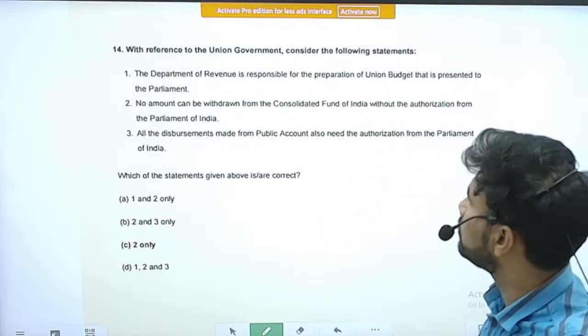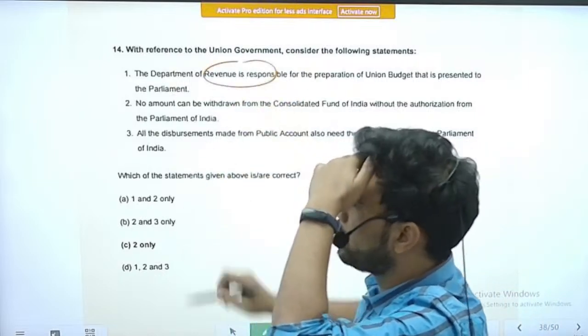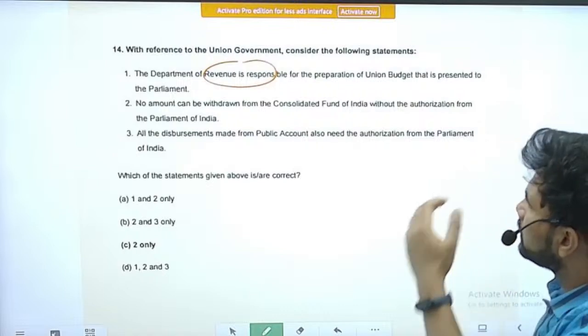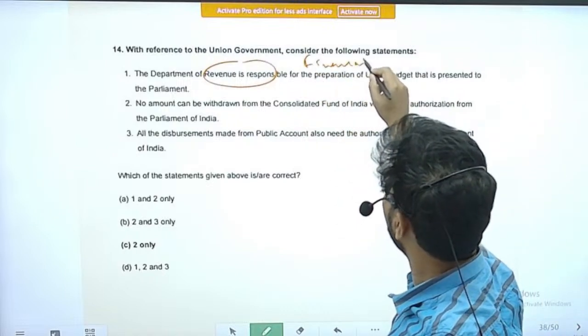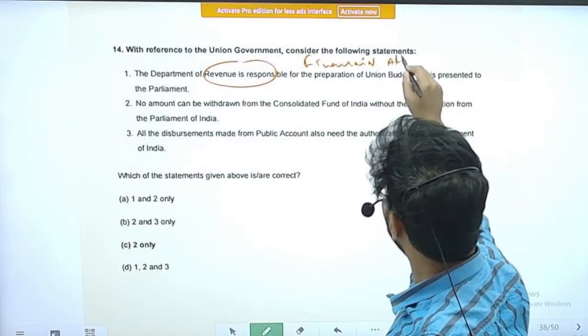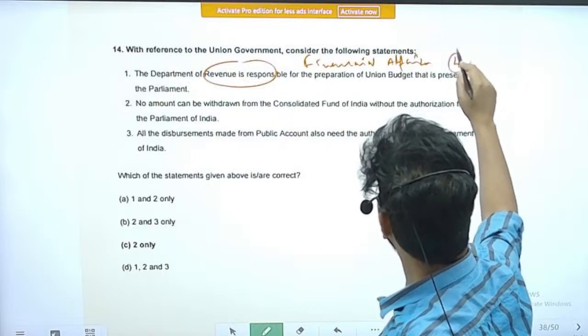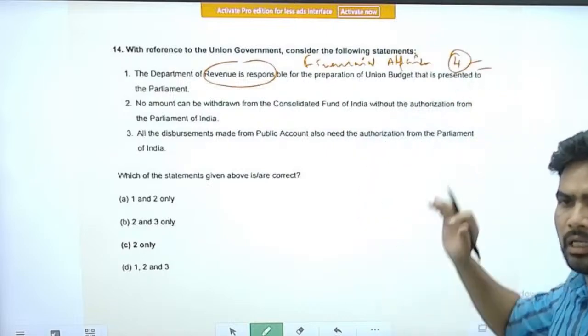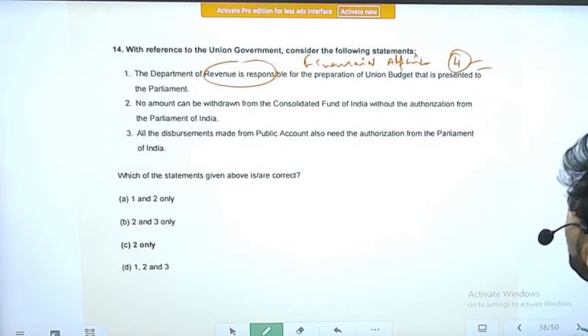Right, actually it is not the Department of Revenue, there is another department, the Department of Financial Affairs, right? I think in the Finance Ministry there are 4 different departments. This department is responsible for preparation of the budget that is presented to the Parliament.